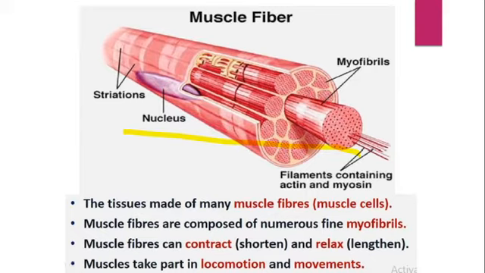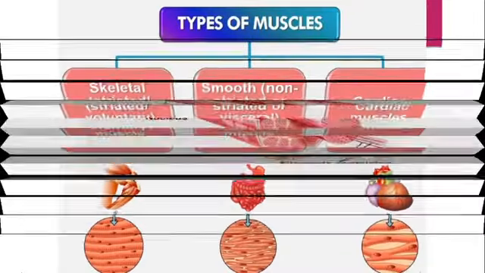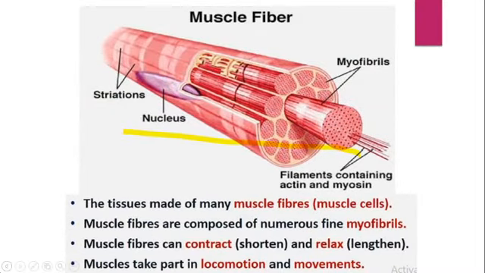So this muscle tissue is actually made up of many muscle fibers, which are the muscle cells, or we can say they are the myofibrils. They are made up of small, numerous, fine, thread-like structures called myofibrils. So this entire structure is the muscle fiber, and it is actually made up of myofibrils, which have a thread-like structure. Numerous fine myofibrils will be there inside that.